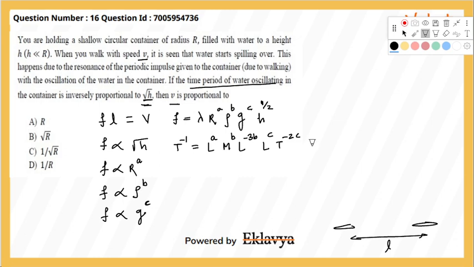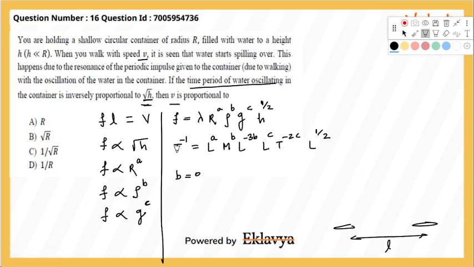So we can say that h has a dimension of L to the power half, right? Now we can equate the dimensions on both the sides. Here we do not have any term of mass, so b is equal to zero. That means frequency does not depend upon density.